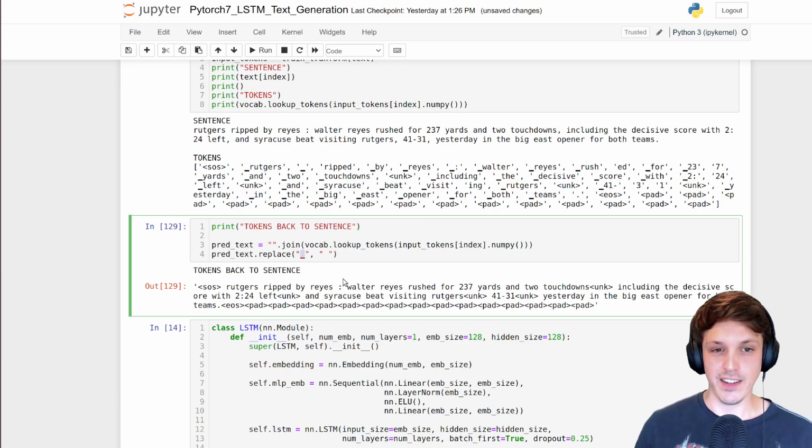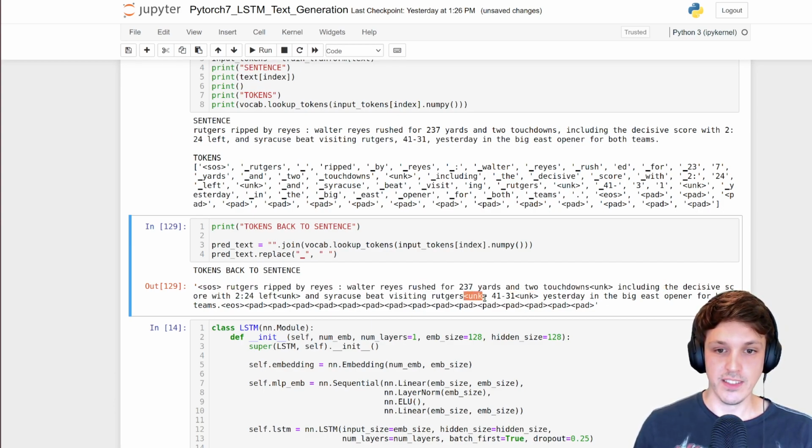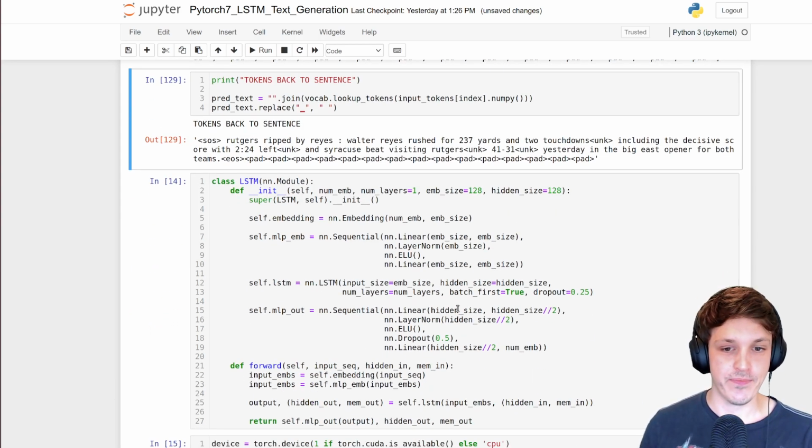The spaces are kind of like this thick underscore here. So we can convert them back into the sentence. You can see the start of sentence here, and we've got our tokens here, but the unknown will still be unknown. Okay, so hopefully that's clear. That's how we're going to go back into an actual readable sentence when we want to generate.